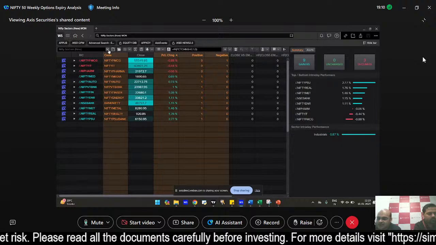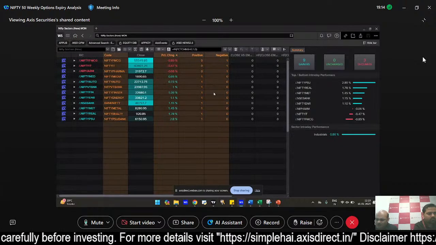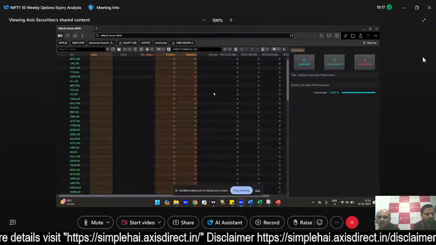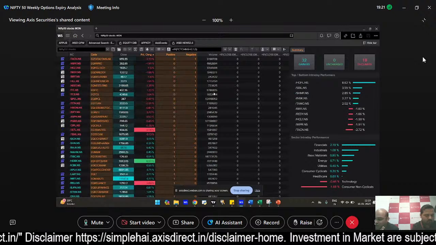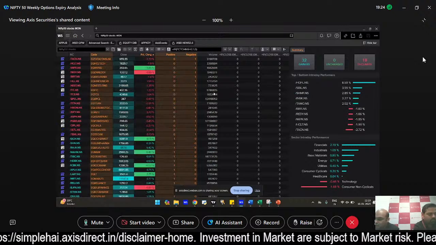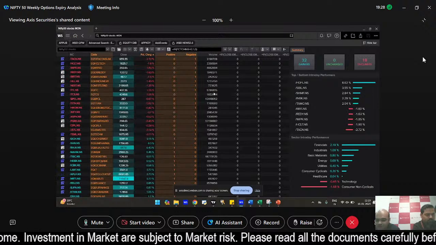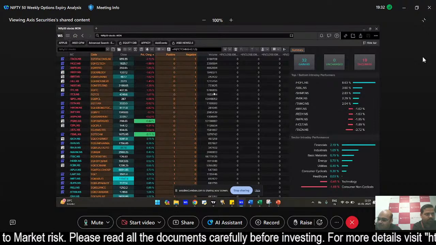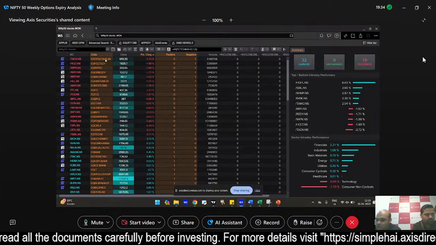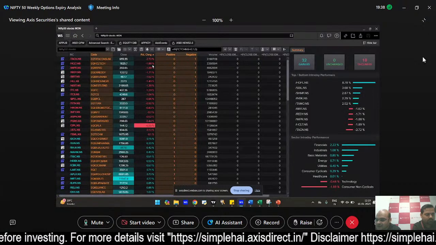Then coming on to the Nifty 50 stocks, breadth दो इंडेक्स में थोड़ा हायर लेवल से एक थोड़ा सेल ऑफ दिख रहा है, बट द ब्रेथ स्टिल कंटिन्यूज टू रिमेन पॉजिटिव. So of the 50 stocks, 32 stocks are still in advance mode, और मतलब they are gaining. जब मैं advance बोल रहा हूँ मतलब they are gaining at this point of time. And top losers at the moment अगर आप देखोगे तो you have something like Tata Consumer, you have something like HCL Tech that are actually pulling the index lower.